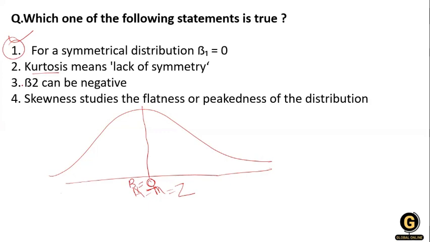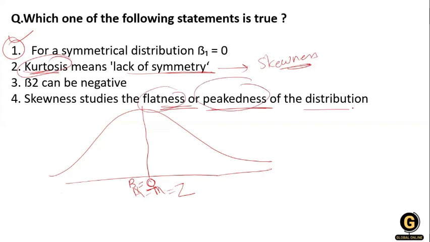Now let's move to statement number 2, kurtosis. What is kurtosis? Kurtosis shows the thickness and flatness of the distribution of the data. The lack of symmetry is shown by skewness. So statement number 2 is incorrect, and option number 4 is also incorrect.